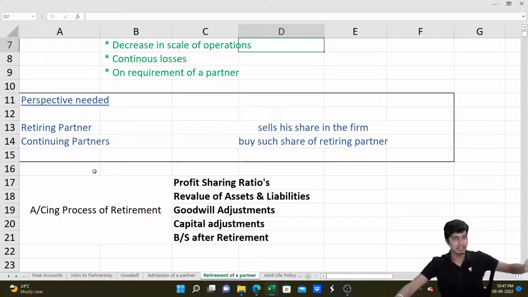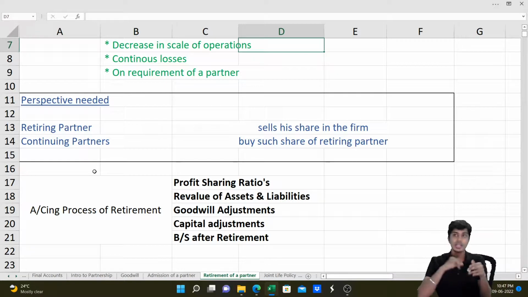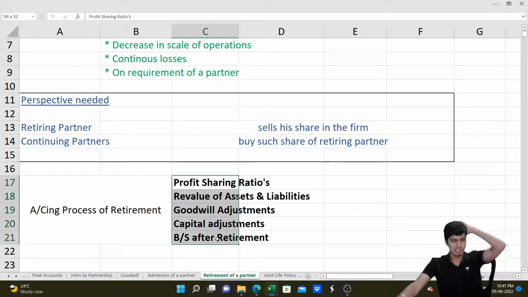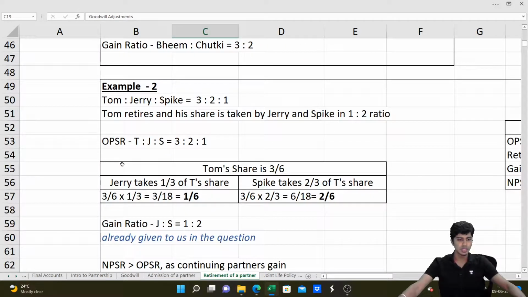Exactly like the admission process whatever we did, we need to recompute the profit sharing ratios, revalue assets and liabilities, arrive at revaluation profit or loss, share it to old partners, adjust goodwill, adjust capital, and adjust balance sheet. An adjusted balance sheet after retirement needs to be prepared. Everything else will remain the same here except for the case of goodwill adjustment. So I'll quickly run you through.